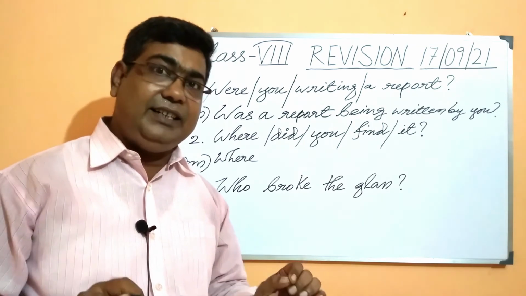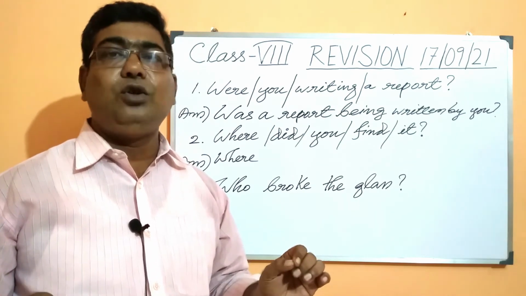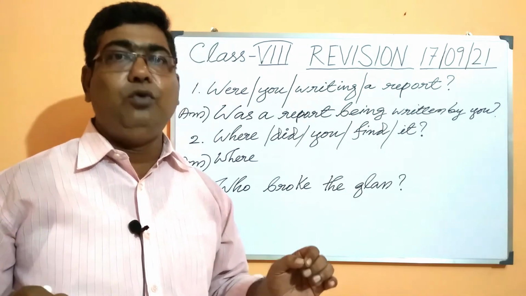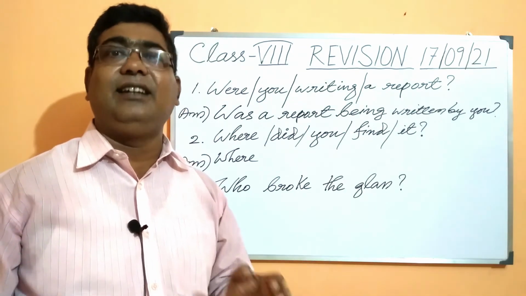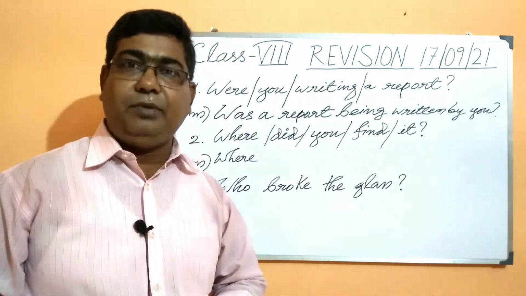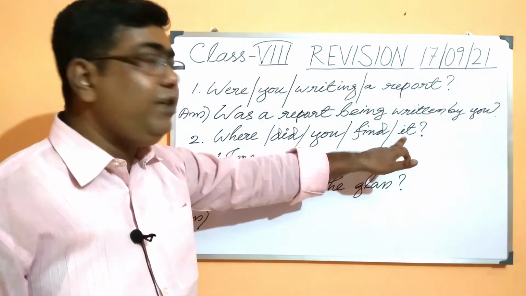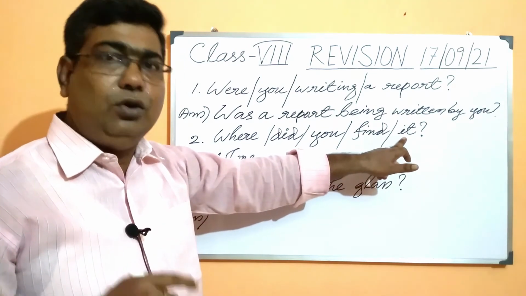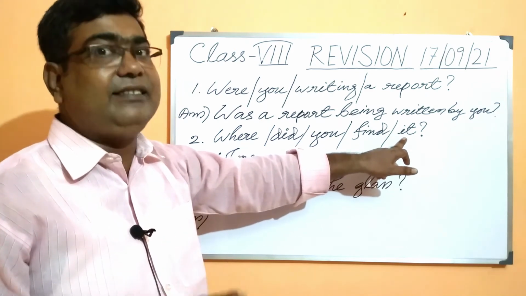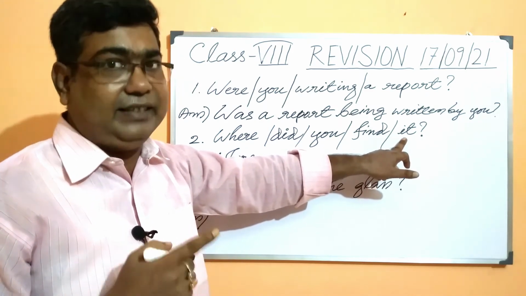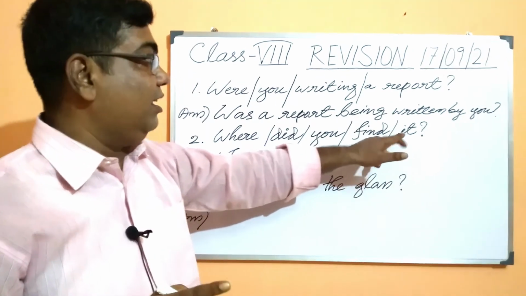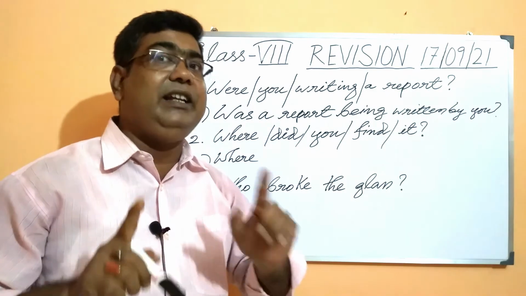So for a sentence in simple past tense, what do we do, my dear students? What is the formula? What rule do we apply? Yes, it is either was or were followed by the past participle form of the verb. Now with it, what do we use? Do we use were? No, we use was because it is singular. So here we need a singular subject, singular verb, which will be was and not were.